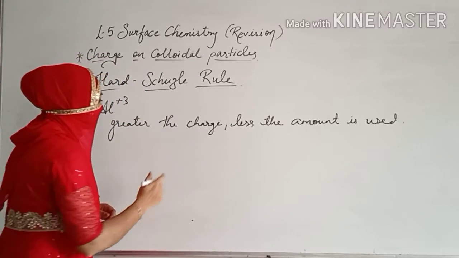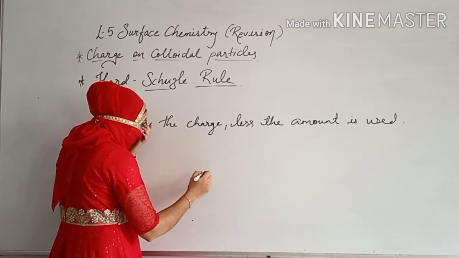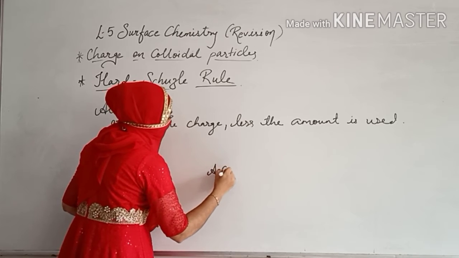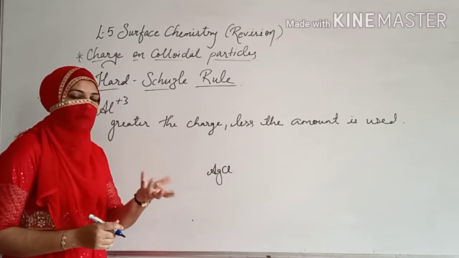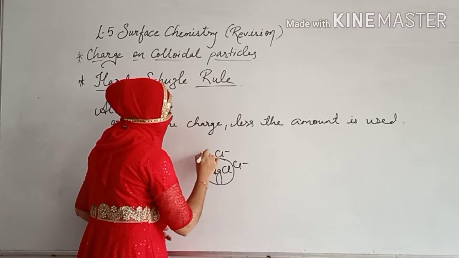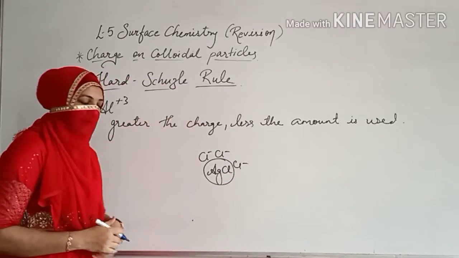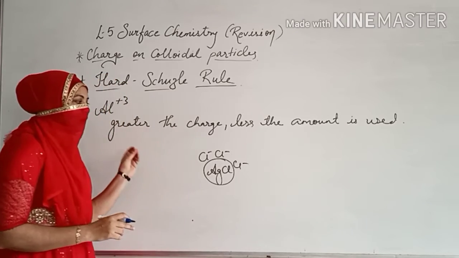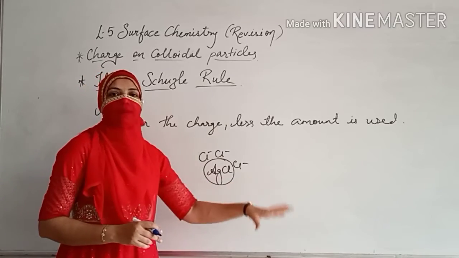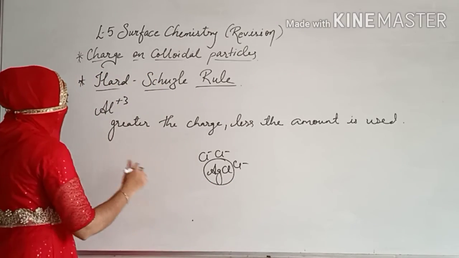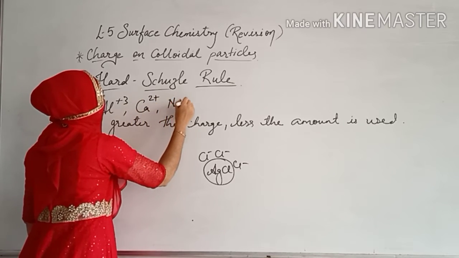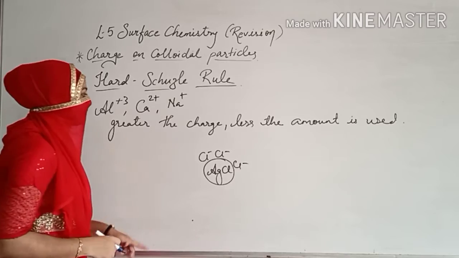Suppose you are having a particular particle, like AgCl. AgCl is your particle, and on this particle you are having Cl minus ions. Now this is your colloid. Now you want to add particular ions because of which the precipitation takes place. Okay. Now try to understand.